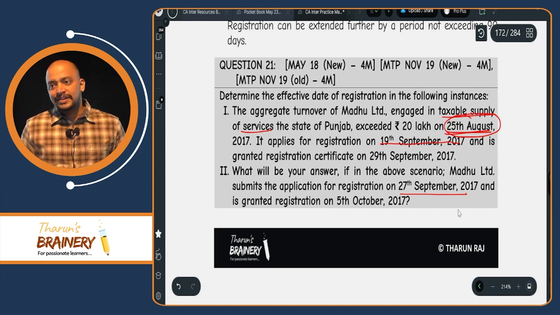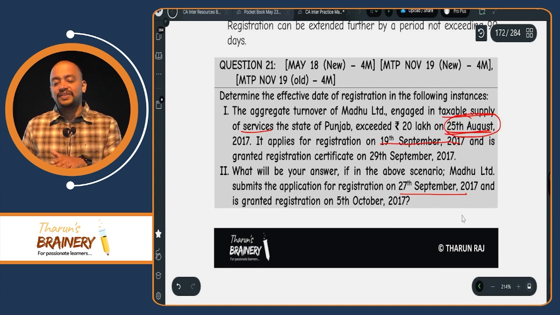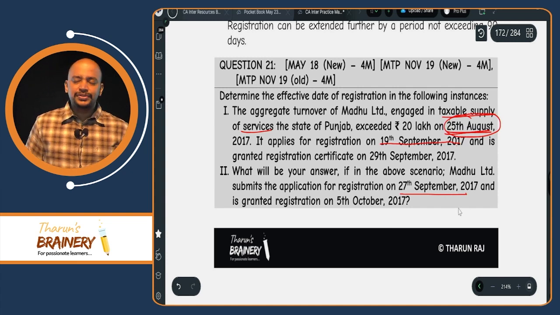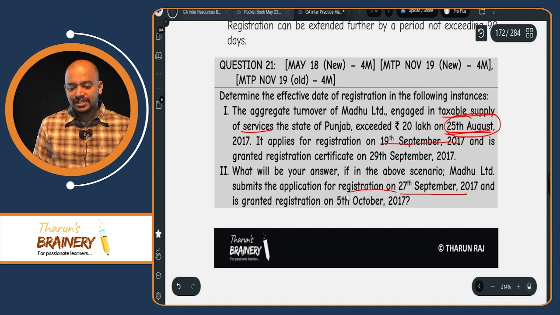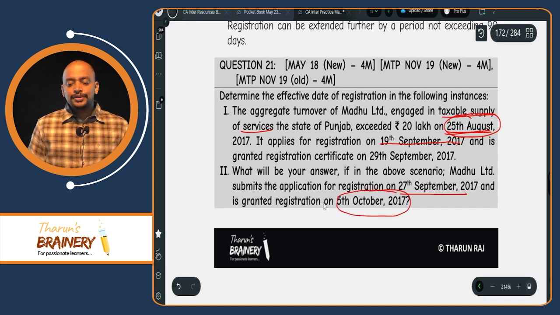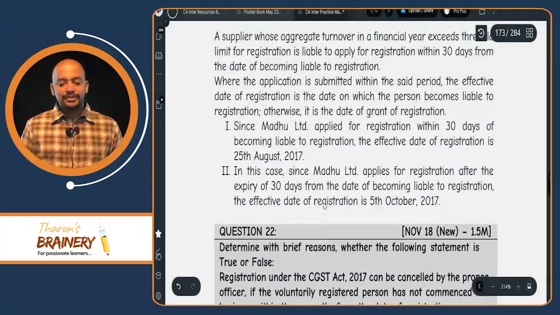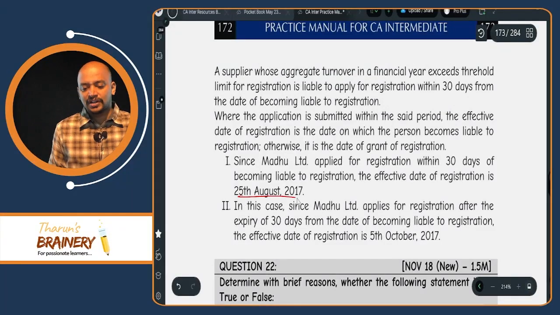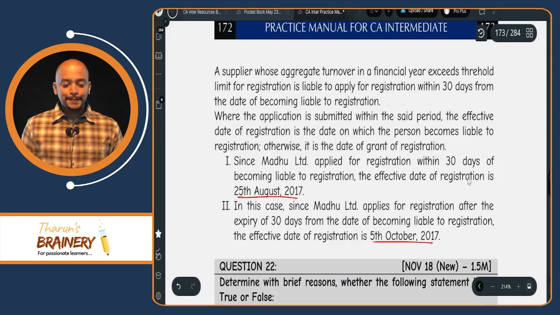And the registration is granted on 5th October. So beyond 30 days, the date on which they get the registration certificate is the effective date of registration. What is the date on which they get the registration certificate? 5th October. So that 5th October will be taken as the effective date of registration. First case 25th August, second case 5th October.